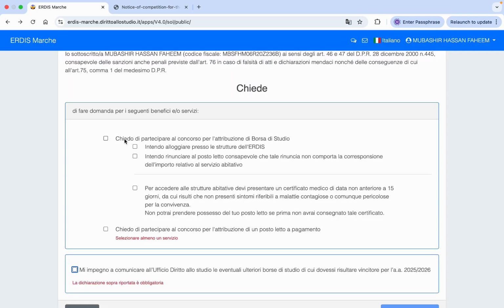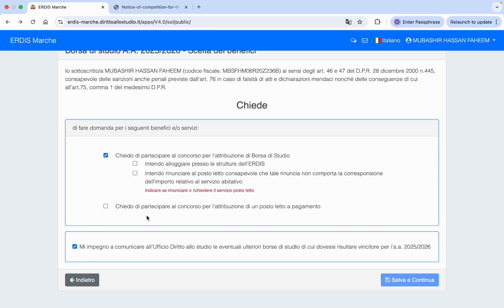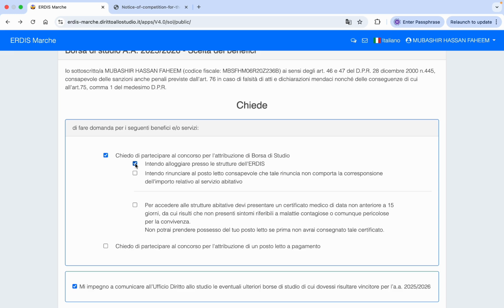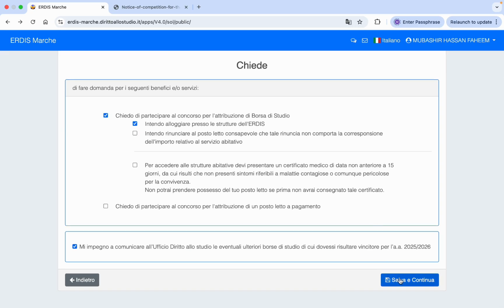Okay, the next section is that first you need to declare that you want to participate in the scholarship, so you need to tick this box. And this is the box that you will inform ERDIS if you receive any other scholarship in the years 2025 and 2026. And this first box is that you want to participate in the ERDIS residence. If you tick this one, then you need to provide a medical certificate, which is not longer than 15 days old. Then click on Salva Continua. So tick also in this one that you will provide a medical certificate.